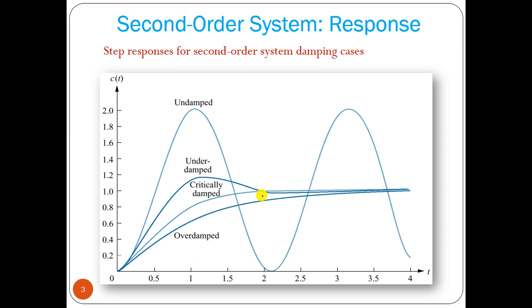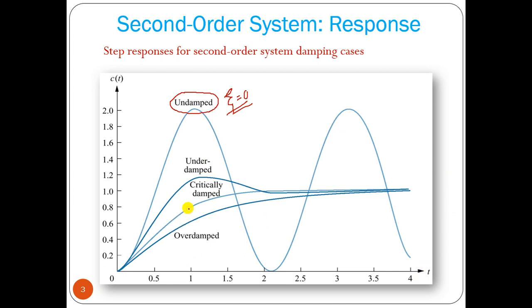For a second order system we can have four types of response. One is the undamped response, that means there is no damping factor, which is described by zeta. So zeta equal to 0 means there is no damping, so the frequency of oscillation will be constant and it will be a sinusoidal wave.